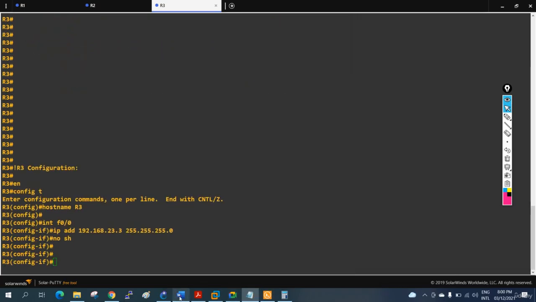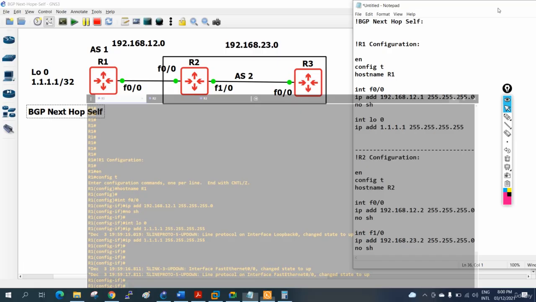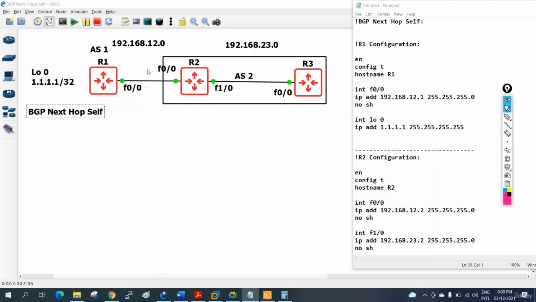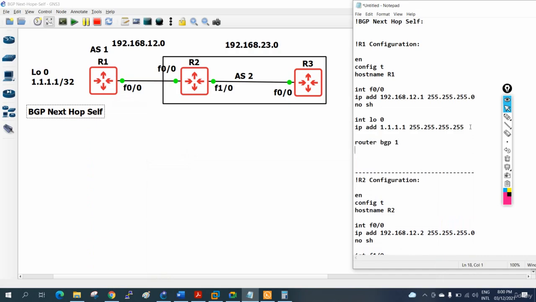Now we need to write the configuration for BGP also. So this is R1, and we need to make the neighborship from here to here. So I will go into R1 and write router bgp 1. And then we will write neighbor, and what is the neighbor IP? 192.168.12.2. 12.2 is the neighbor, and the remote-as, I am AS 1, this is the remote-as, AS 2. So I will write AS 2.